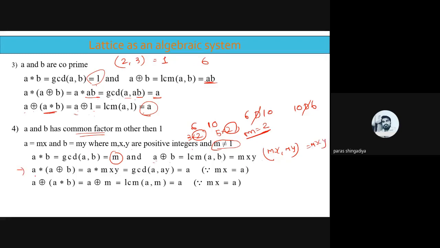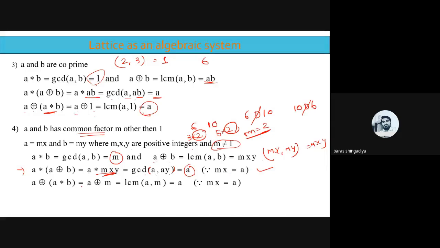Now check the property. A star (A ring sum B) is equal to A star mxy. And what does A star mxy mean? That is the GCD of A comma mxy. Why mxy? Because the value of mx is equal to A itself. So put it here. What will be the GCD of A comma mxy? That is A itself. So it is the proof.